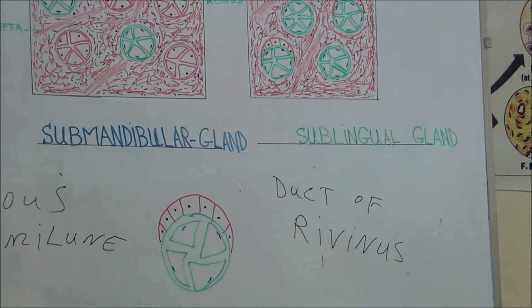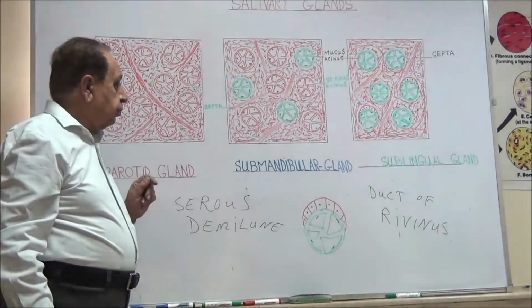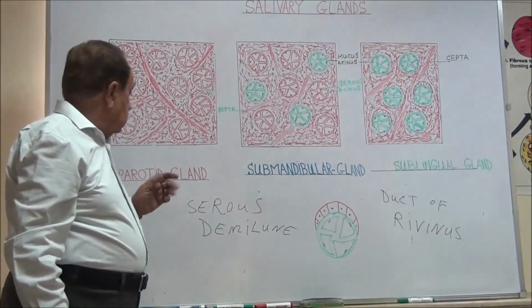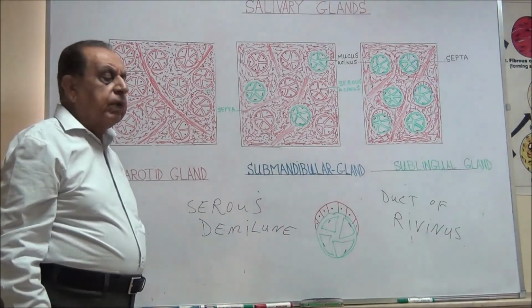So these are the three types of salivary glands: the parotid gland, submandibular gland, and sublingual gland.